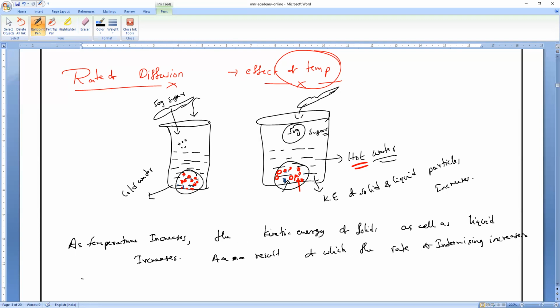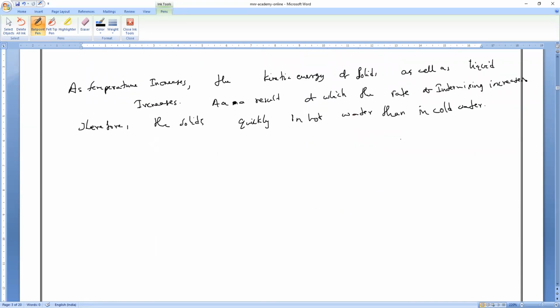So therefore the solids dissolve very fast. Dissolve quickly in which water, guys? Hot water. Than in cold water. Clear, Shivani, Sangamitrai? That is what. Yes, sir.